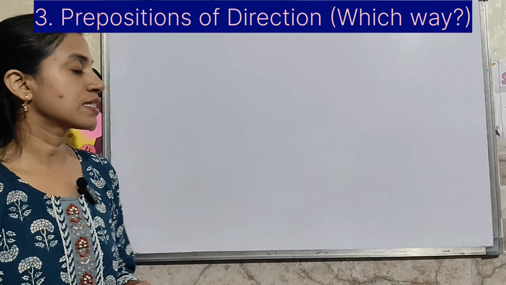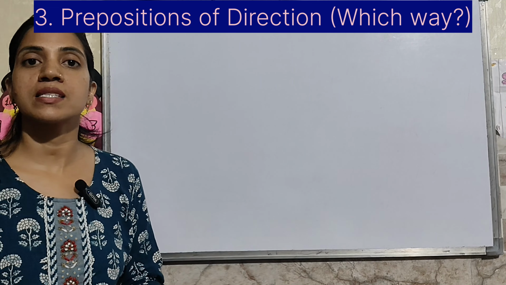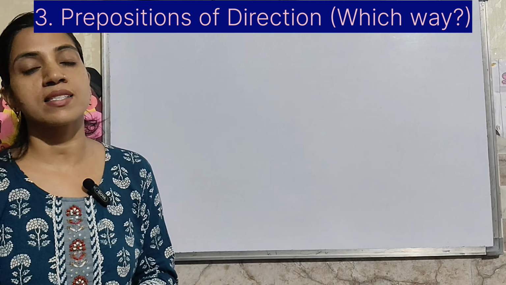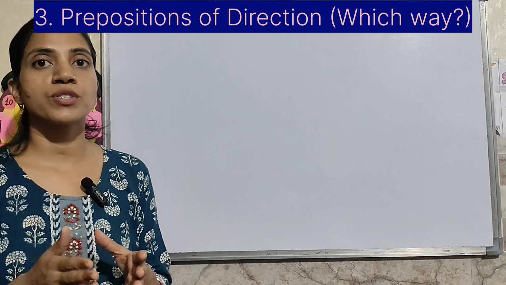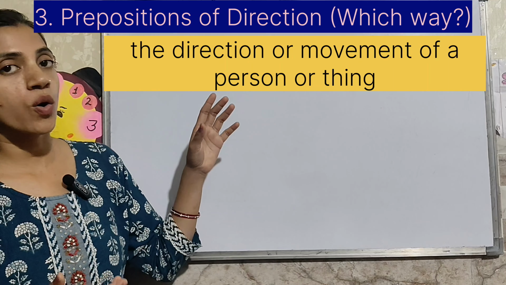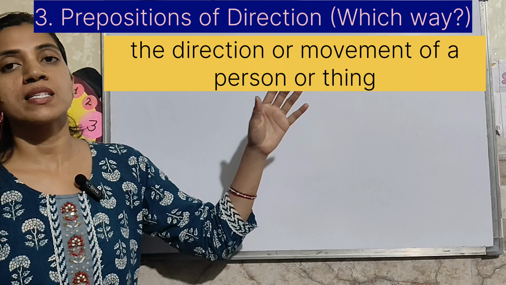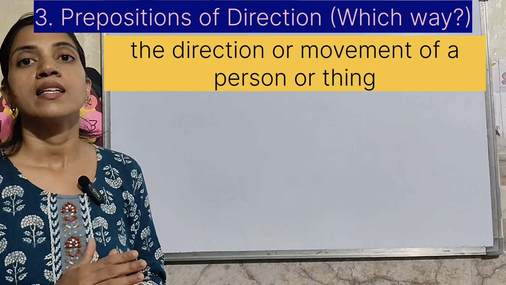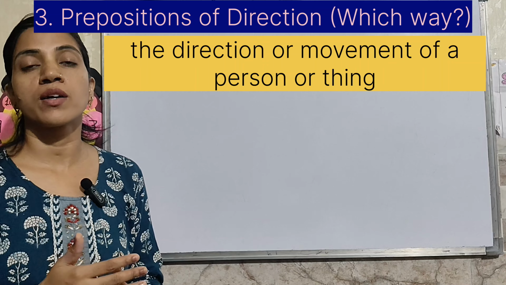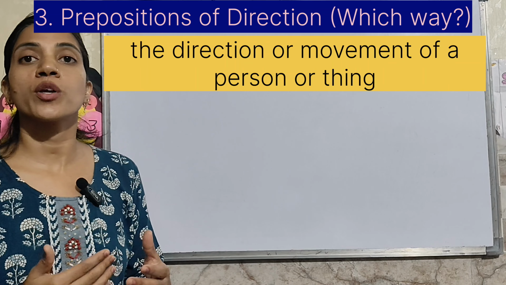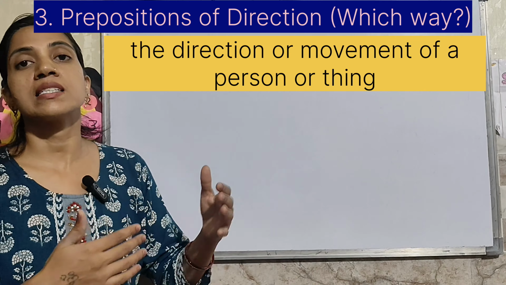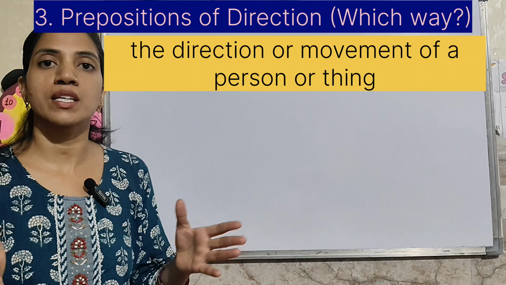Now third one is preposition of direction. Means it gives the answer of which way. किस दिशा में जा रहे हैं, किस तरफ. So these prepositions tell us the direction or the movement of a person or thing. Movement भी दिखाता है और direction भी दिखाता है. They show where someone and something is going, कोई भी चीज़ या कोई पर्सन किधर की तरफ जा रहा है, किस तरफ जा रहा है, so it shows the direction.